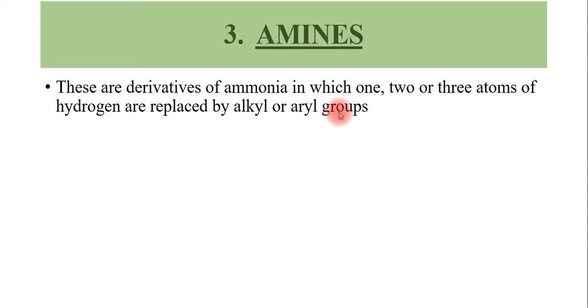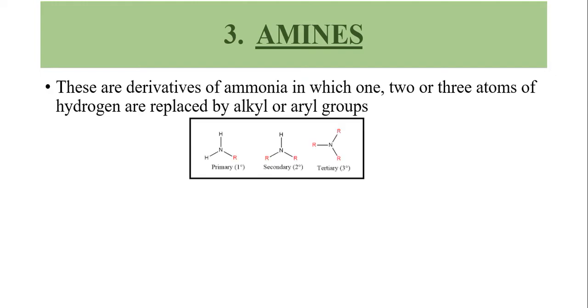If one hydrogen is replaced with an alkyl or aryl group, it is called a primary amine. And if two hydrogens in the ammonia are replaced with an alkyl or aryl group, then it is called a secondary amine. And if three hydrogens in the ammonia are replaced with an alkyl or aryl group, then it is called a tertiary amine. So here the three amines are given: primary, secondary and tertiary.